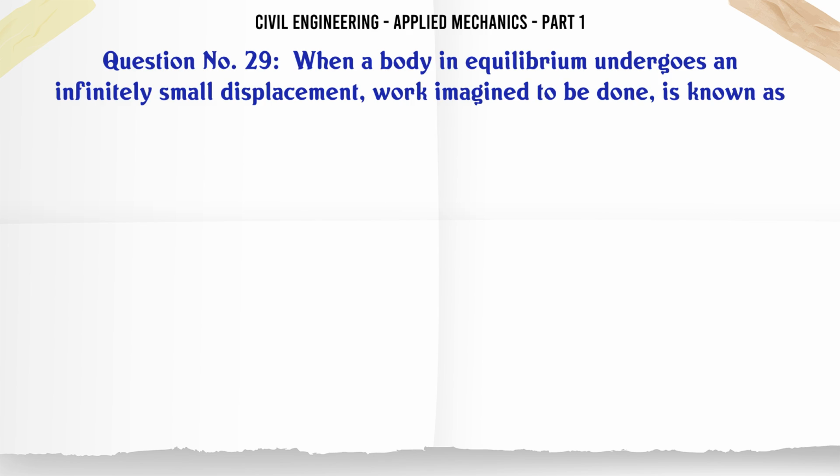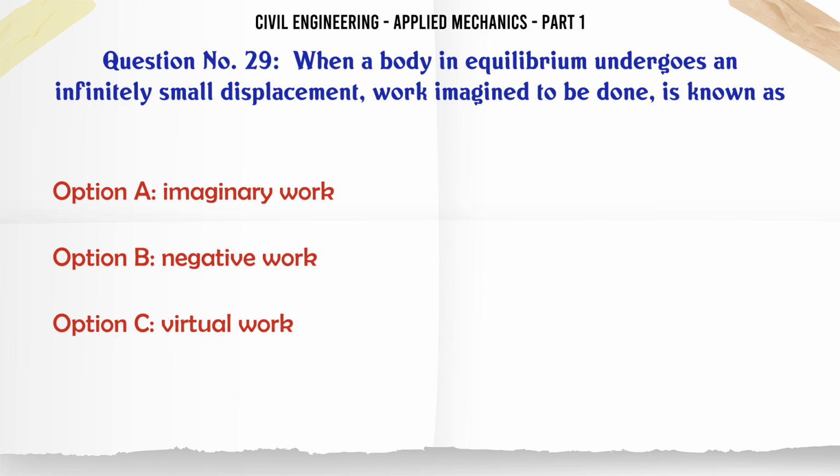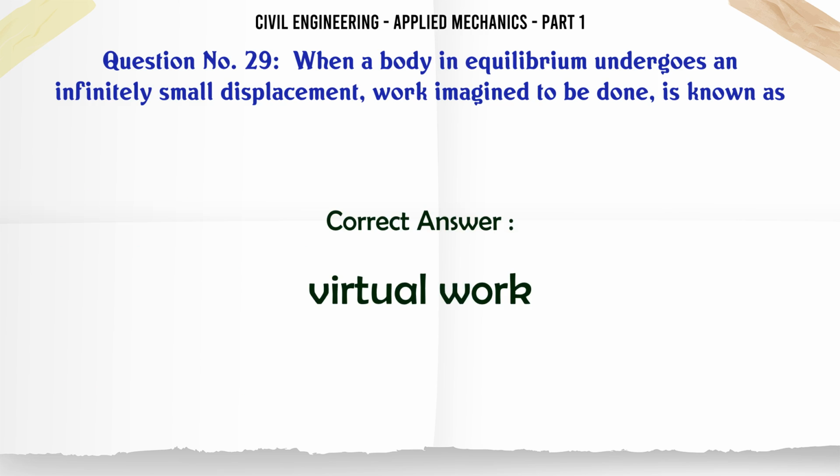When a body in equilibrium undergoes an infinitely small displacement, work imagined to be done is known as A. imaginary work, B. negative work, C. virtual work, D. none of these. The correct answer is virtual work.